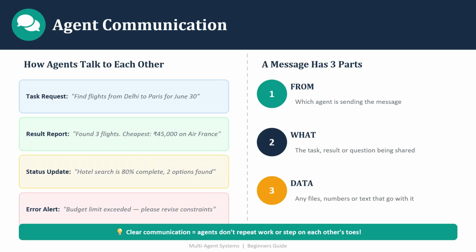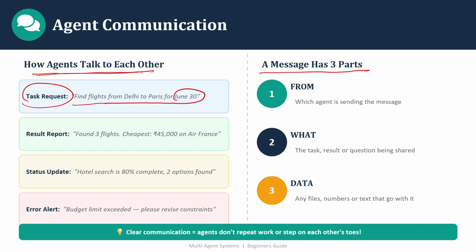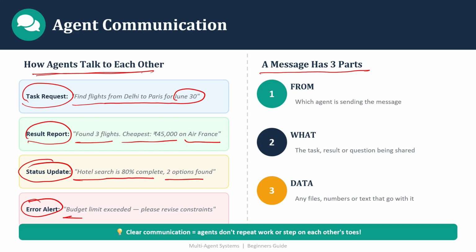Now, agent communication: how do the agents communicate overall? How do agents talk to each other? There are two things here. First, the task request: find flights from Delhi to Paris for June 30. Result report: found three flights, cheapest 45,000 on Air France. You will have a status update: hotel search is 80% complete, two options found. Error alert: budget limit exceeded, please revise constraint.